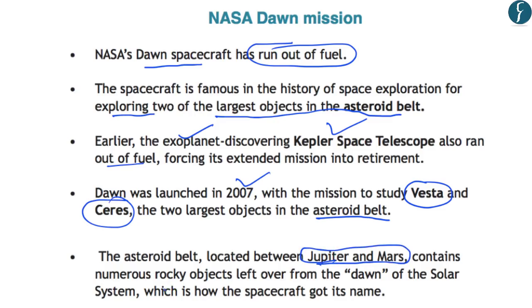And this asteroid belt contains a large number of rocky objects which are left over from the dawn of the solar system, or the origin of the solar system. And this is how the mission was named the Dawn mission. This is because it studied objects of the asteroid belt which were created during the dawn of the solar system. So these are a few facts related to the Dawn mission of NASA which are important for us from the preliminary examination point of view.